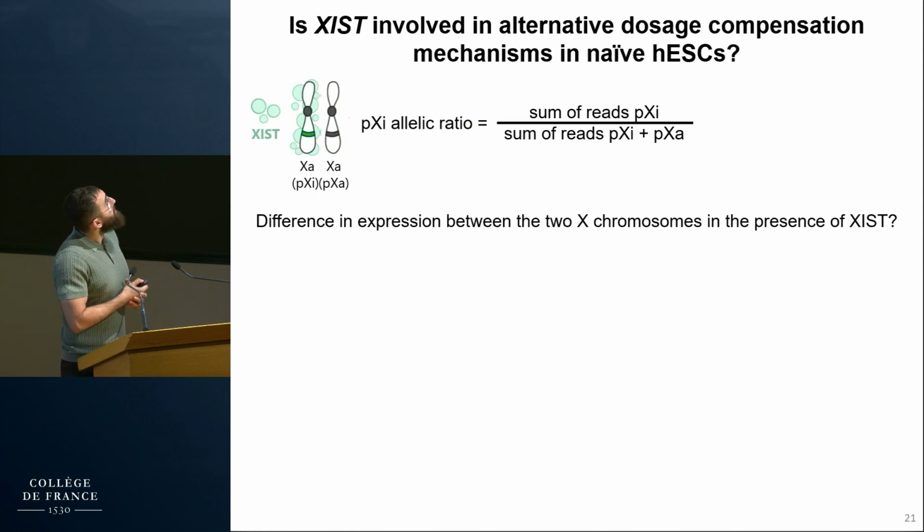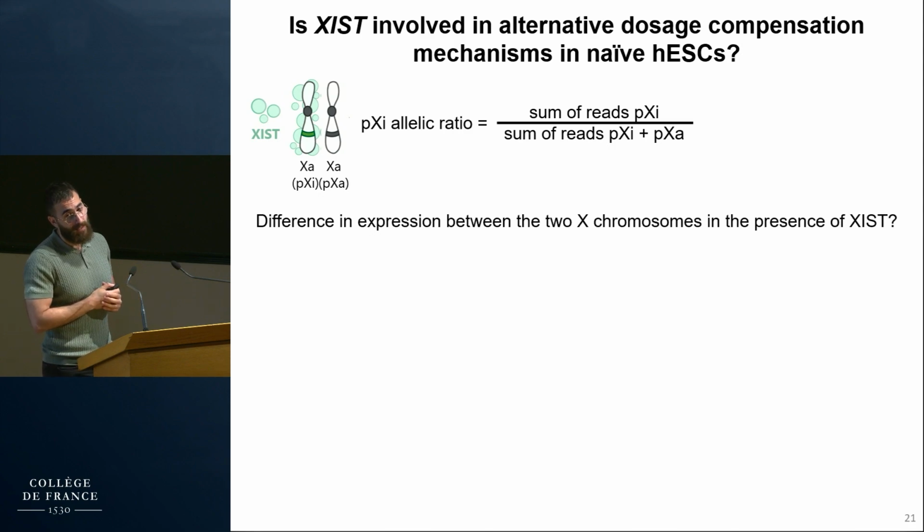Then we wanted to know whether XIST is involved in alternative mechanisms of dosage compensation, so X chromosome dampening. For that, we took advantage of the fact that XIST is expressed from one of the two X chromosomes, which corresponds to the previously inactivated X chromosome, as I told you in the introduction. And using single nucleotide polymorphisms, we were able to distinguish the reads coming from the previous XI from those coming from the previous XA to calculate the previous XI allelic ratio.